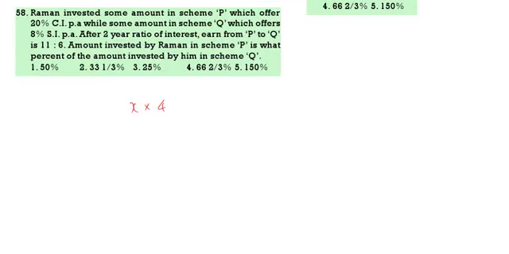Next. Raman invested some amount in scheme P which offers 20% CI while Q at 8% SI. After 2 years P and Q are 11:6. Now X into 44, because 20% CI for 2 years means 44. Then 8% for 2 years means Y into 16 is equal to 11/6. 11 ones 11 fours, 4 ones 4 fours, 2 twos 2 threes. So X by Y is equal to 2 by 3.